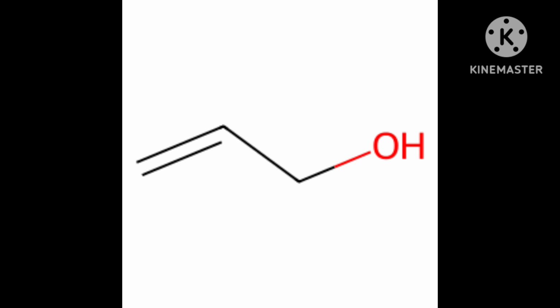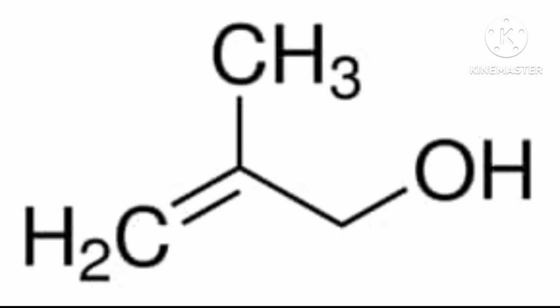That's why if it is joining with 1 carbon, it is a primary alcohol. Means the carbon to which OH is attached, if that carbon is joining with 1 carbon, then it is primary. If that carbon is joining with 2 carbons, it is secondary. If that carbon is joining with 3 carbons, then it is tertiary. And on all of these, only one OH group is attached.